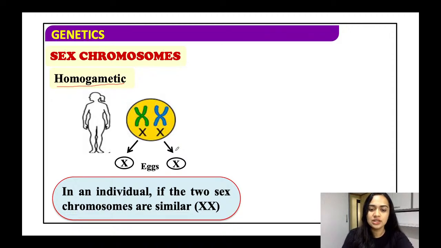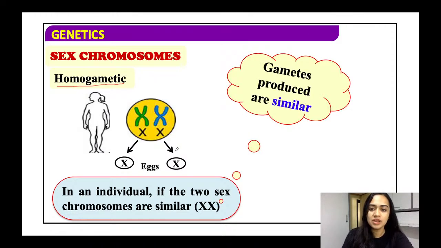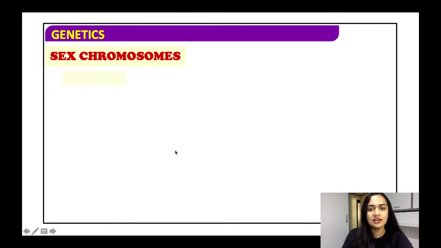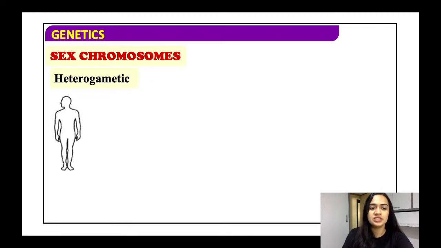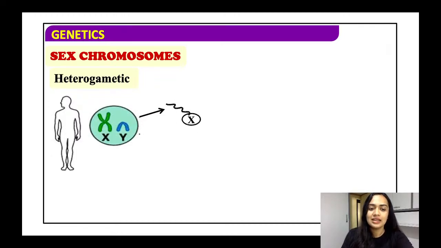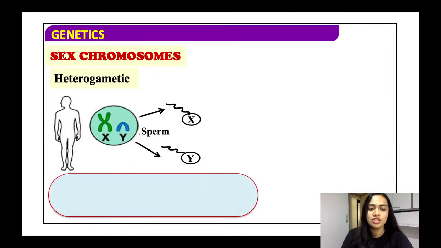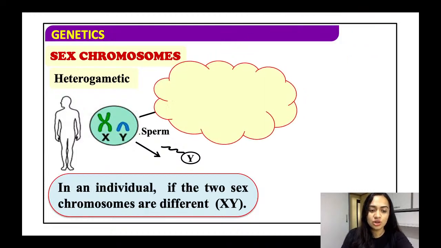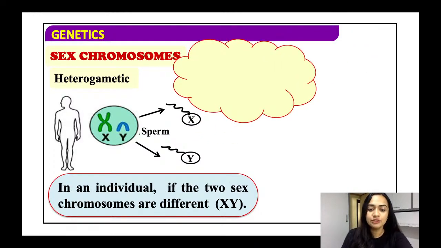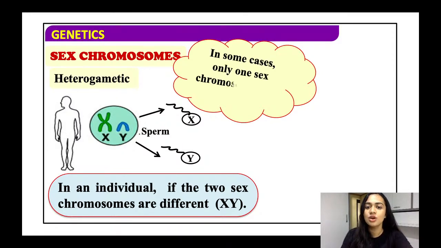So in an individual, if the two sex chromosomes are similar, the gametes produced are similar, hence homogametic. Now coming to heterogametic. Where will we see heterogametic? In males, okay? And what will heterogametic be? One gamete will have X, or one sex chromosome X and one Y. So the sperm will produce two sex chromosomes that are different. All right. So one single individual has two sex chromosomes that are different, X and Y.